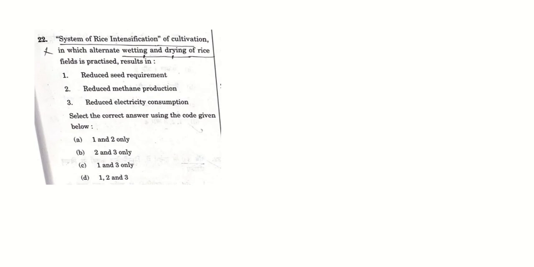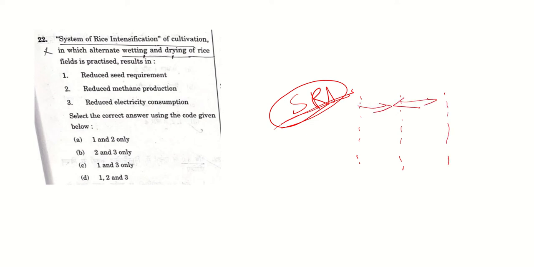Then coming to system of rice intensification or SRI. I think in 2013 or 2014 this question was there. So in system of rice intensification, what usually is done is you have to plant the saplings with a gap among them. So that means the number of seed or saplings reduces and each sapling's output increases. So the first option is true, and as there is less number of saplings, there is less requirement of water, so reduced methane production and reduced electricity consumption. So answer is D.